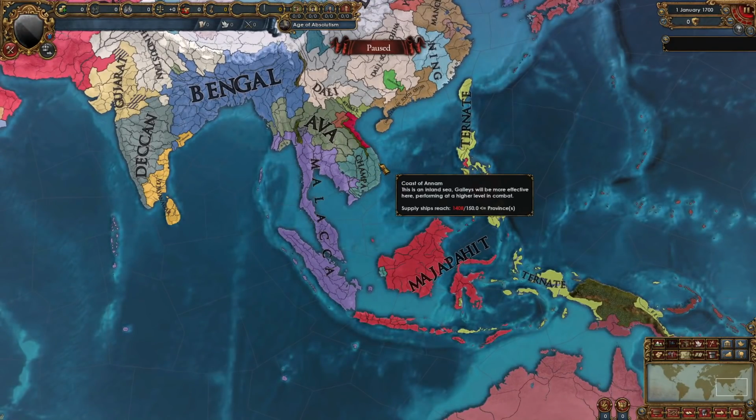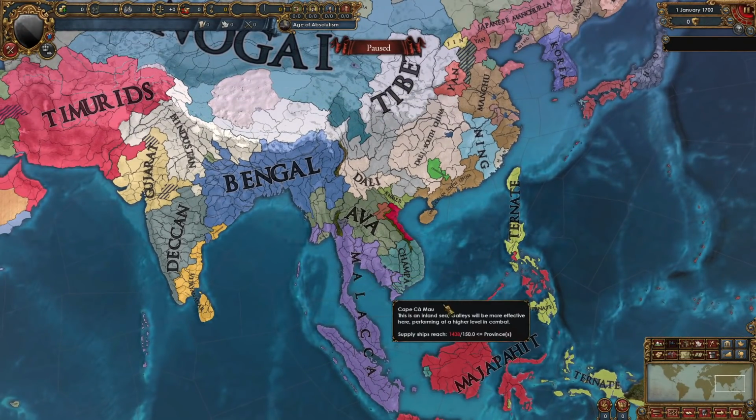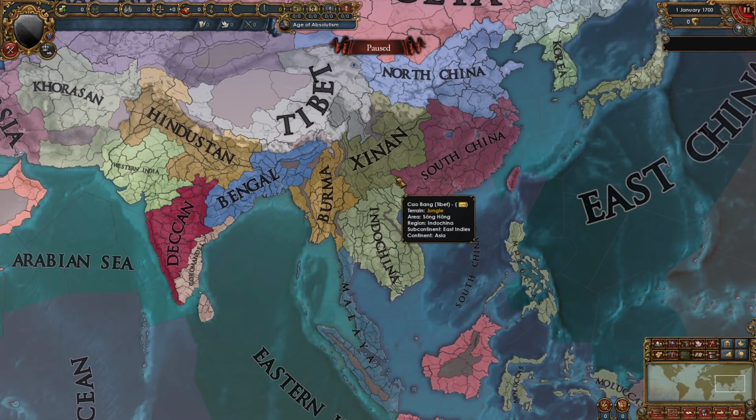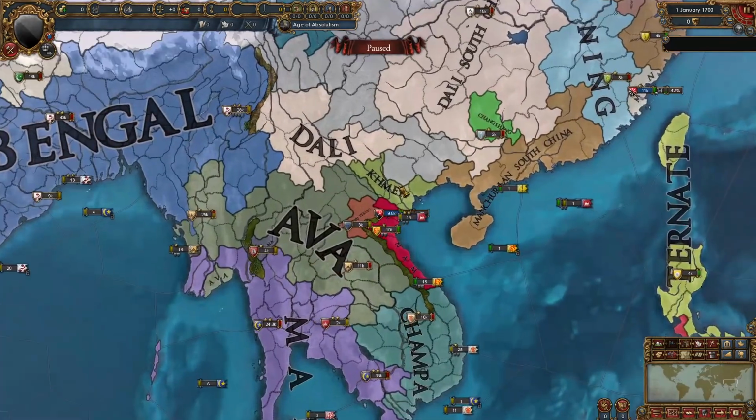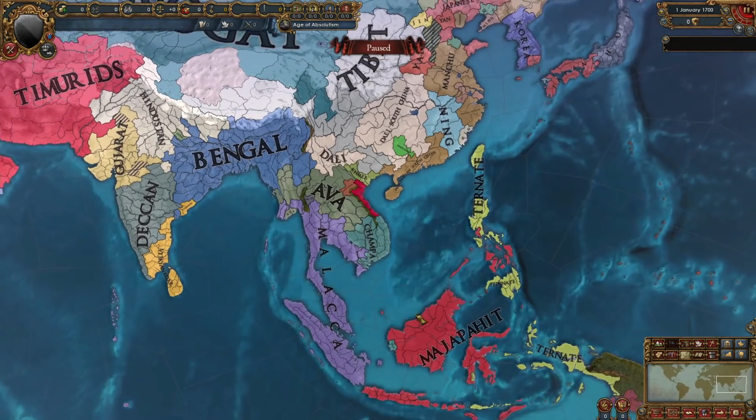Malacca is growing in Southeast Asia. Khmer is basically gone. If you guys remember, they were huge, owning all of Indochina and a bunch of provinces in South China and Shinan, but now they're down to these 4 provinces right here. And we have Champa. Oh yeah, this happened.